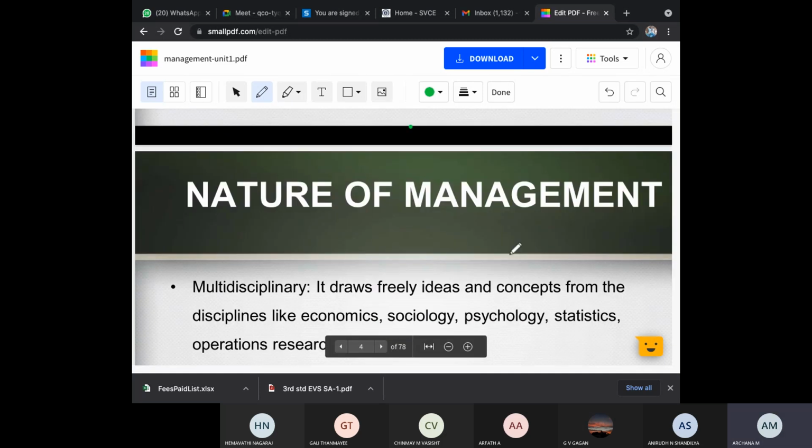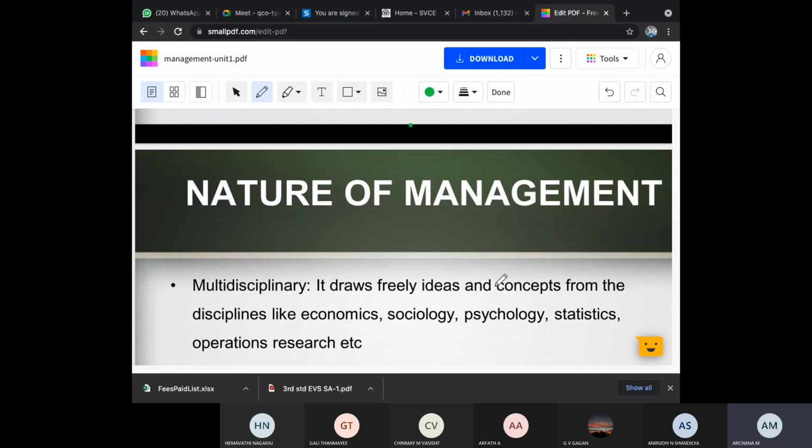Next, nature of management. A very important topic, it is there from your exam point of view. So what is this nature? That is, what are the main important things management should have? That is the nature. We will be discussing the characteristics. What are the main things management should have? That is known as the nature of management.